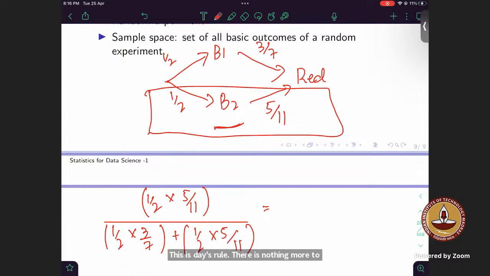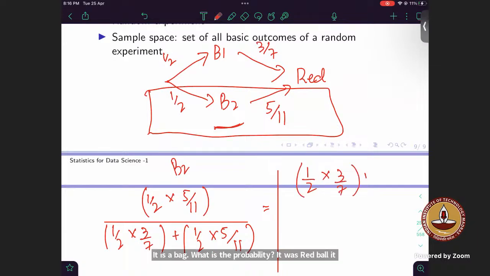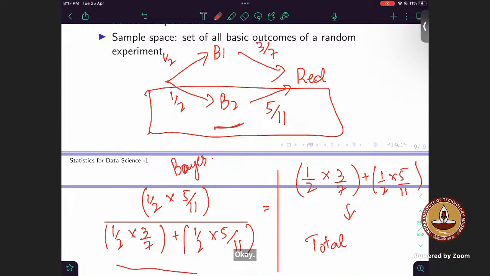Okay, is this clear? Now suppose I was asked what is the probability that it is a red ball. What is the probability it was a red ball? We could have chosen bag 1 and got a red ball, or it could have been bag 2 and a red ball, right? So this is total probability and the other is Bayes rule. So the denominator of Bayes rule is what you get in total probability, to put it in other words.